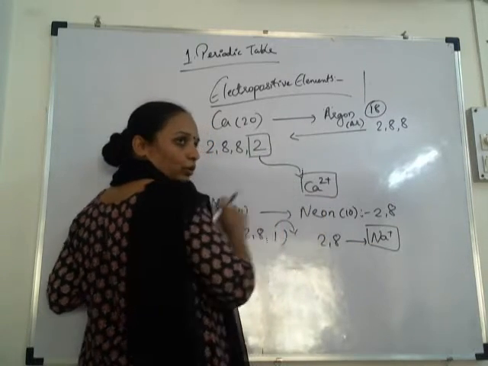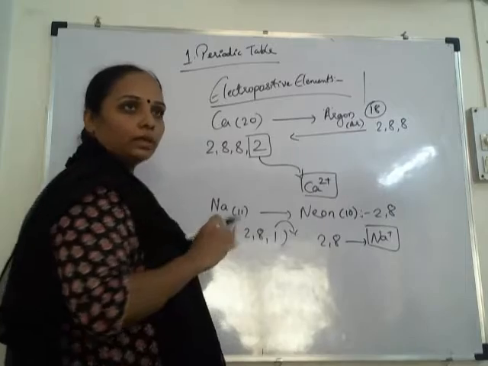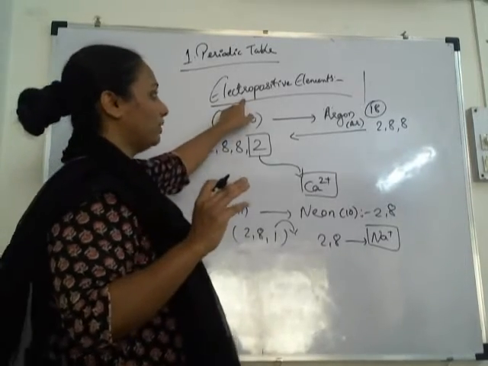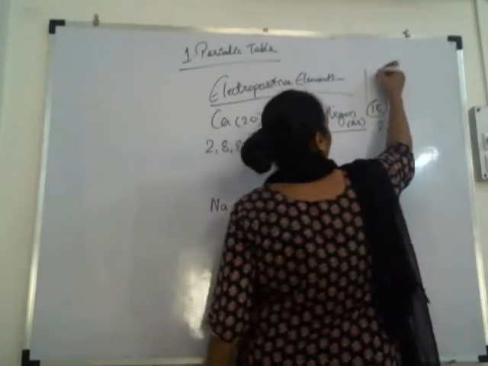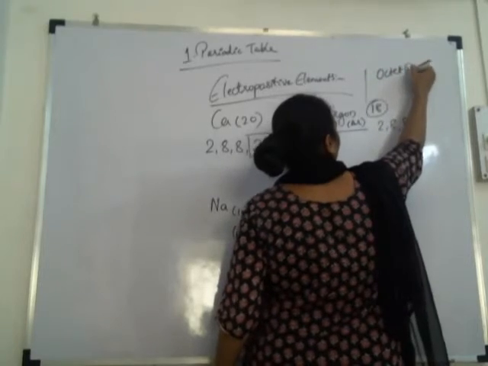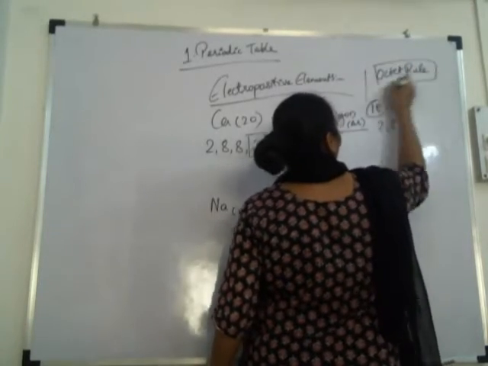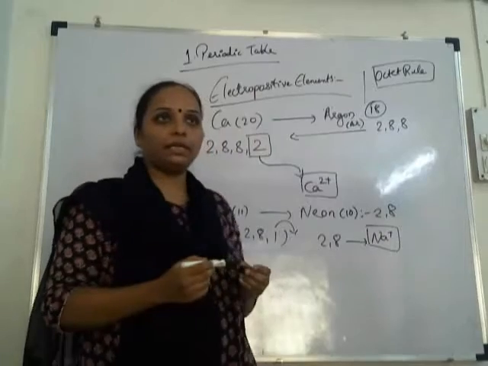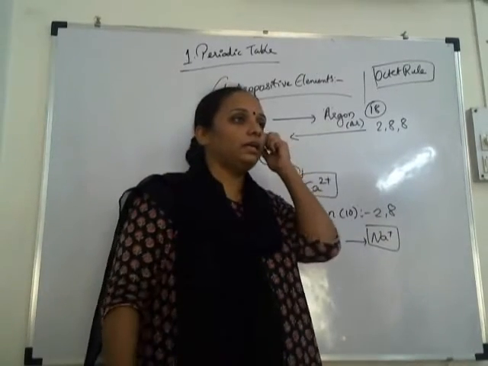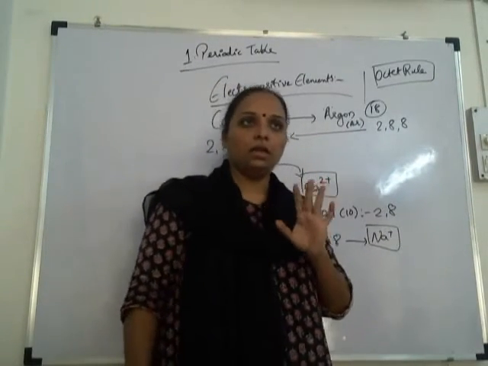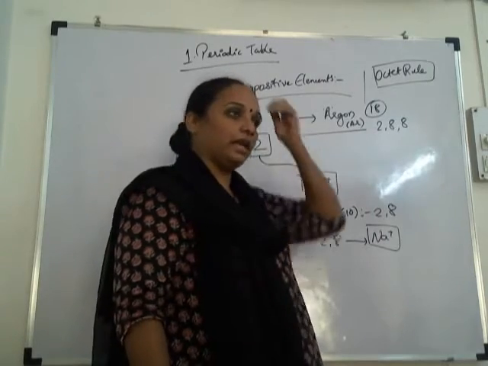Calcium is donating 2, so Ca2+. Okay. So electropositive elements means the elements that easily donate the electrons to attain stability according to the nearest noble gas. Example is sodium and calcium.